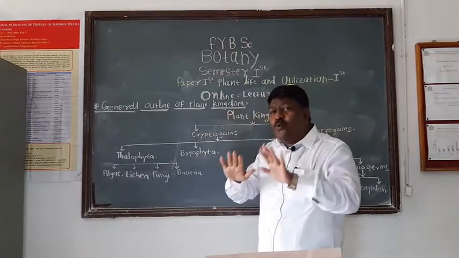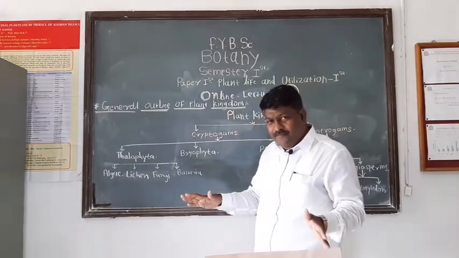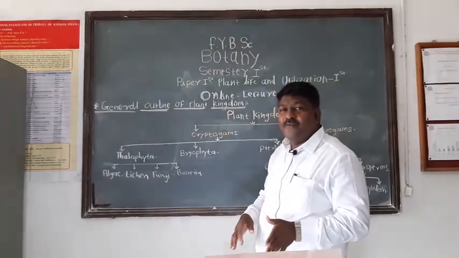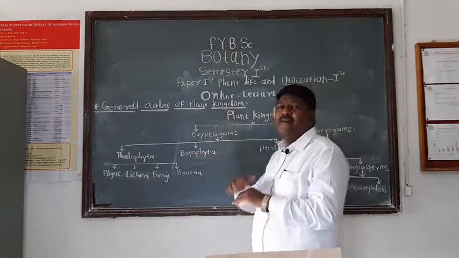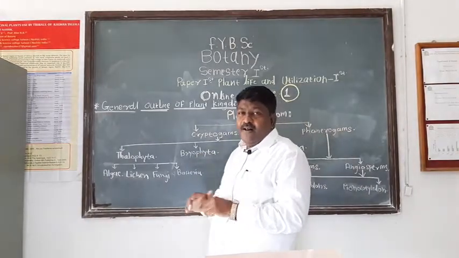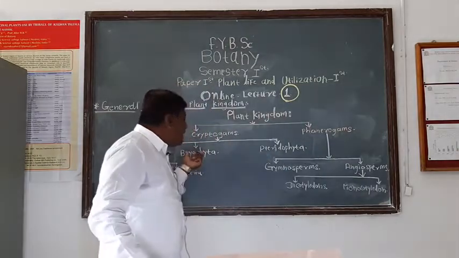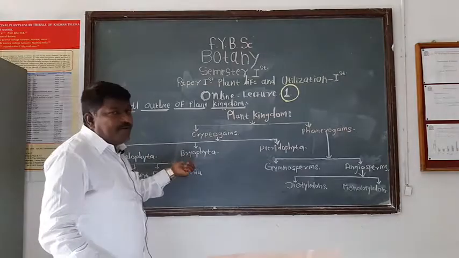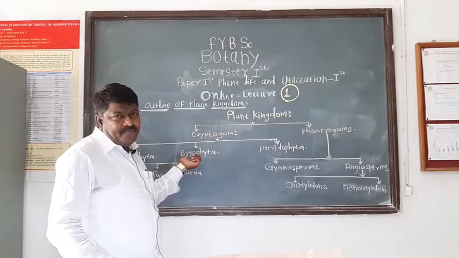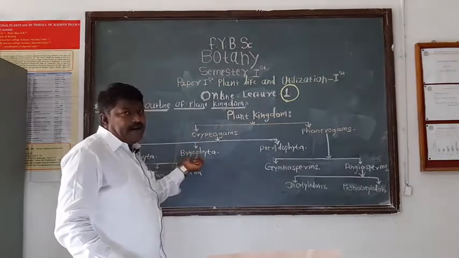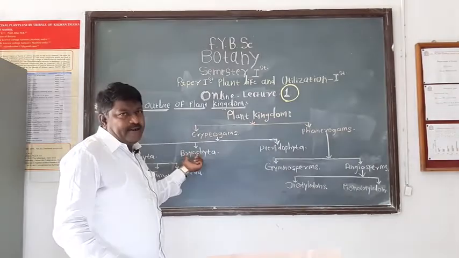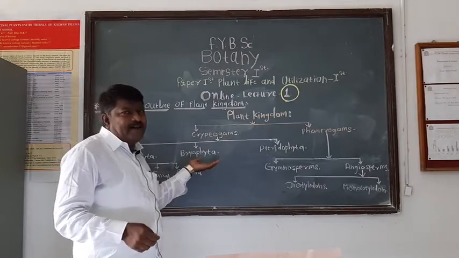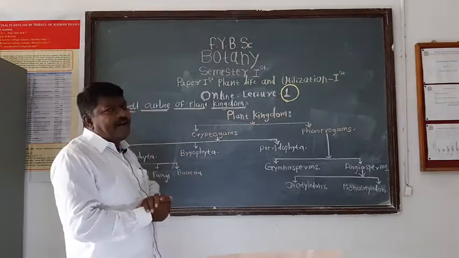Means true root, stem and leaves are absent. But leaf-like structure, stem-like structure, root-like structures are present in these bryophytes. These bryophytes are also called plant amphibian. They require water for their reproduction. Without water, they can't complete their life cycle. And Riccia is the well-known example of such bryophyte.